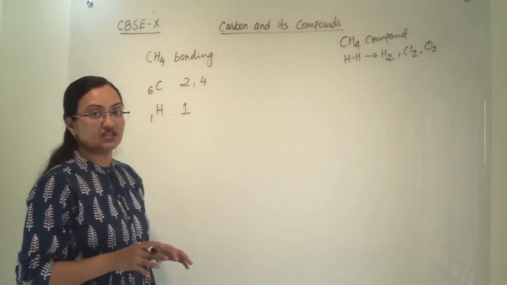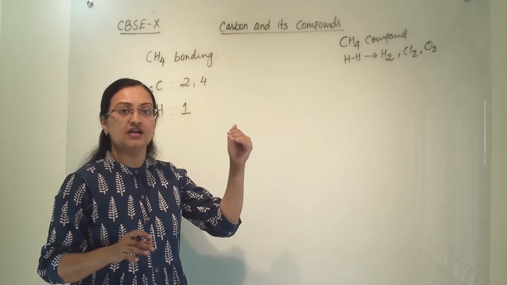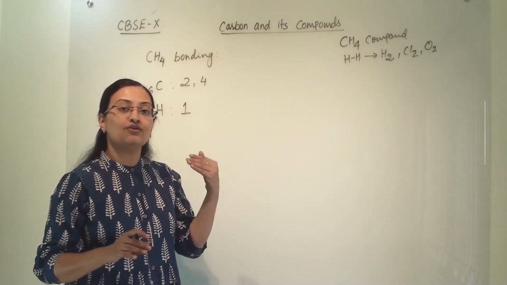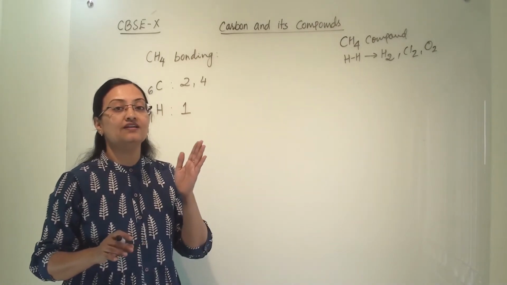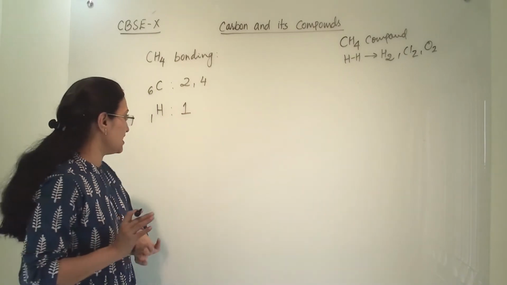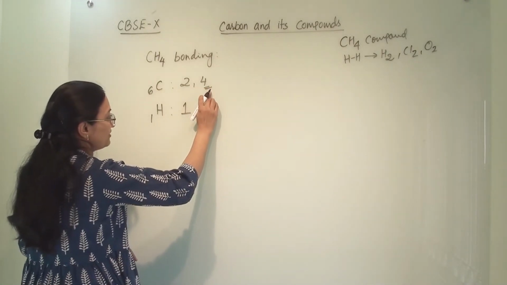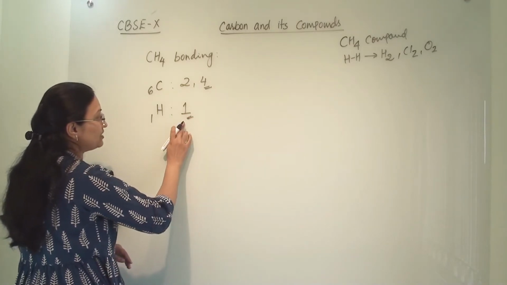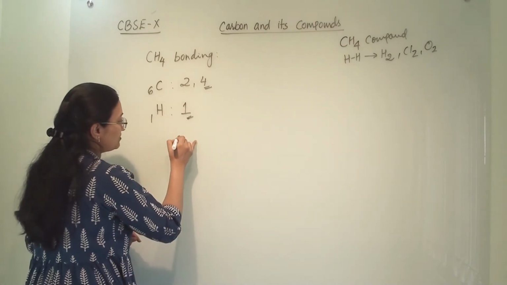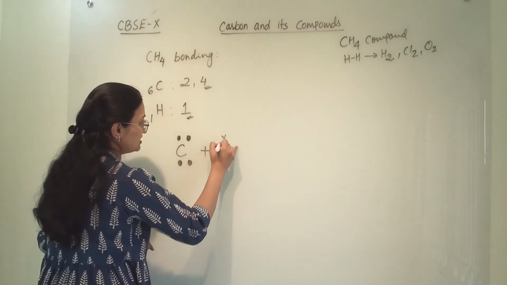Whenever you are representing the bonding of any molecule, you have to start from the atomic number, then the electronic configuration, and then show how many electrons they are lacking, so that they will go with electron transfer or sharing. So here we will show that carbon is lacking 4 electrons and hydrogen is lacking 1 electron. So carbon's dot diagram is 1, 2, 3, 4, along with hydrogen's 1.